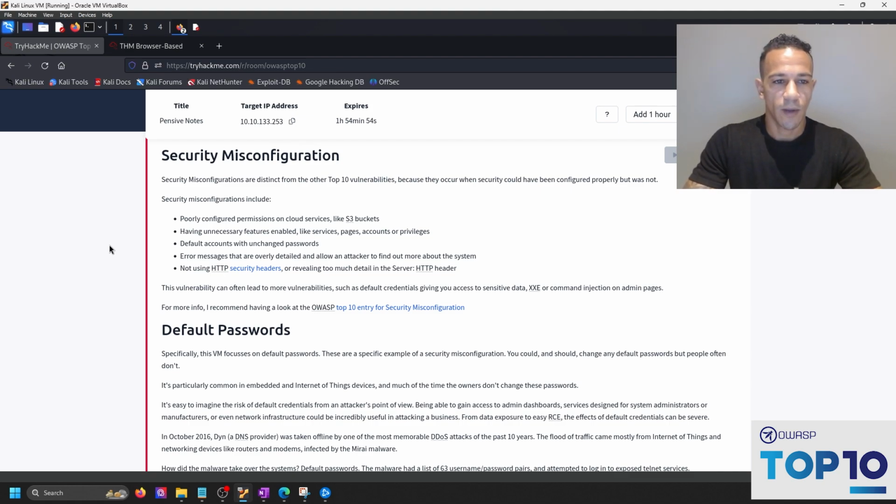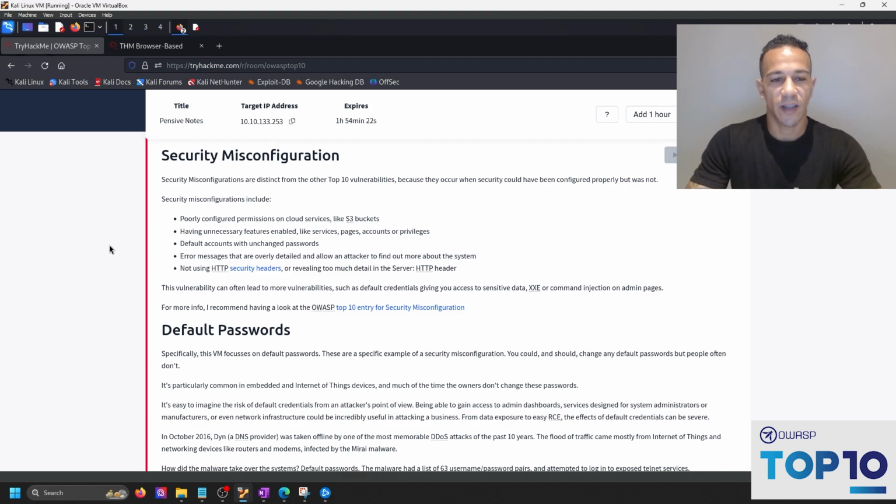Number 2, having unnecessary features enabled like services, pages, accounts, or privileges. It's important to make sure that least privilege is something that is written in SOPs in order to stop this kind of thing from happening. That would also include having default accounts with unchanged passwords,